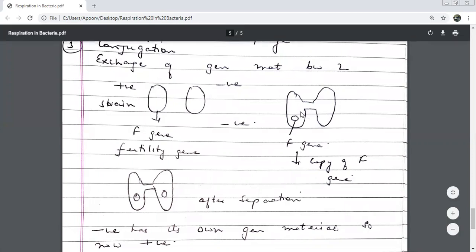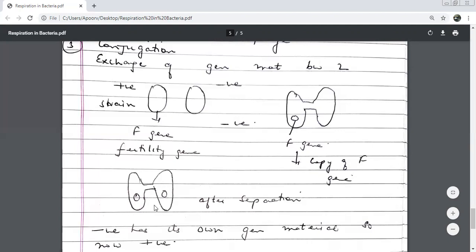They attach over here. This positive one, beta, had the F gene, the fertility gene. So it will make a copy of the F gene, and that copy will be given here.